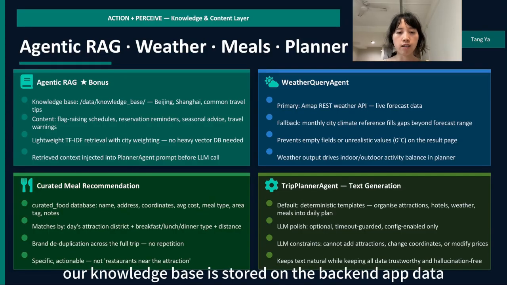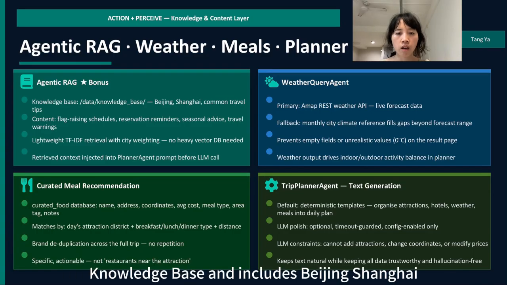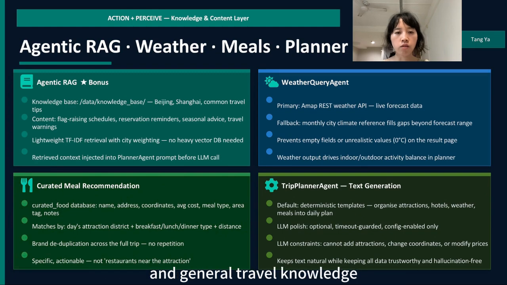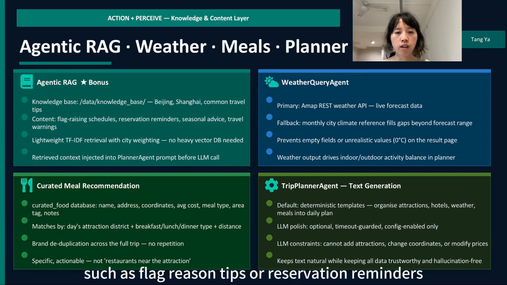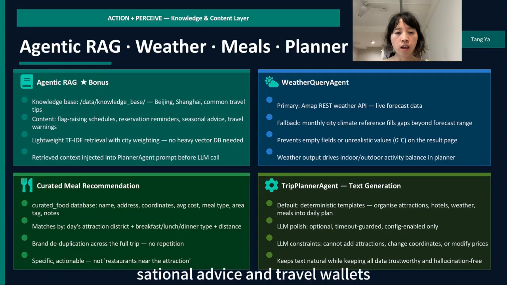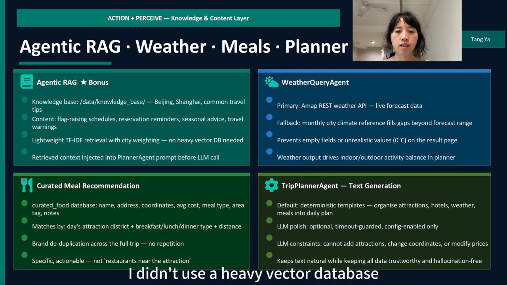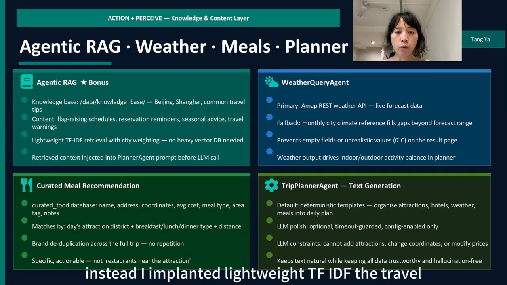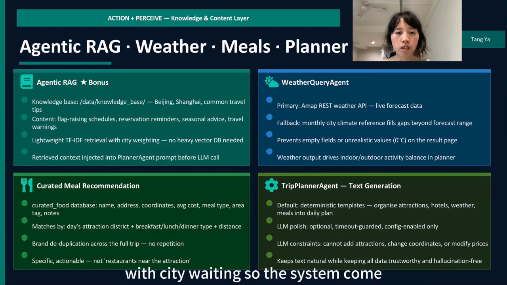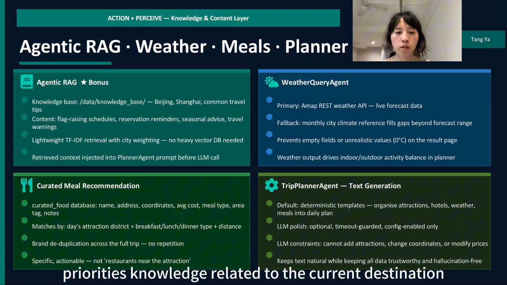Our knowledge base is stored in the backend app data knowledge base and includes Beijing, Shanghai, and general travel knowledge, such as flight reason tips or reservation reminders, seasonal advice, and travel wallets. Because the project knowledge base is small, I didn't use a heavy vector database. Instead, I implemented lightweight TF-IDF retrieval with city weighting, so the system can prioritize knowledge related to the current destination.